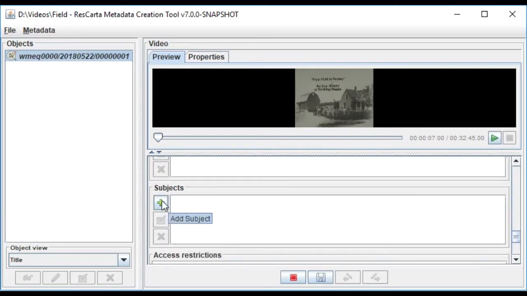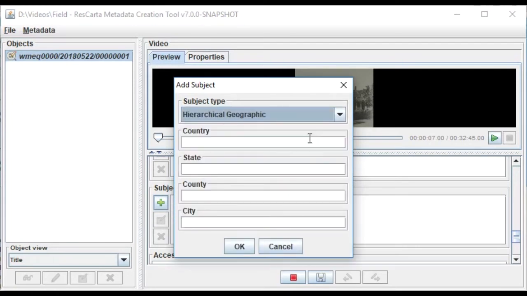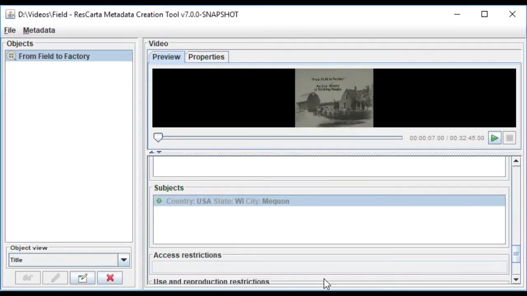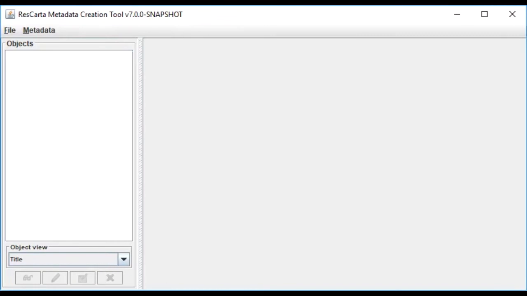Notes, subjects. I'm just going to add a geographic subject heading here. This, again, for those of you who use ResCarta, this is fairly typical. You would do this for documents or photographs or oral histories that are audio files, county history books, whatever you can scan or photograph or digitize. So we're adding metadata. Done with that. We could have added a lot more subjects, but that'll get us through. I'm going to close that.